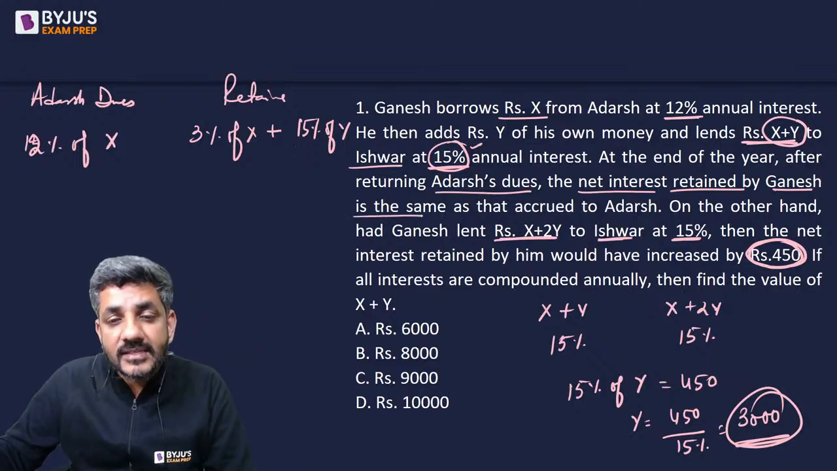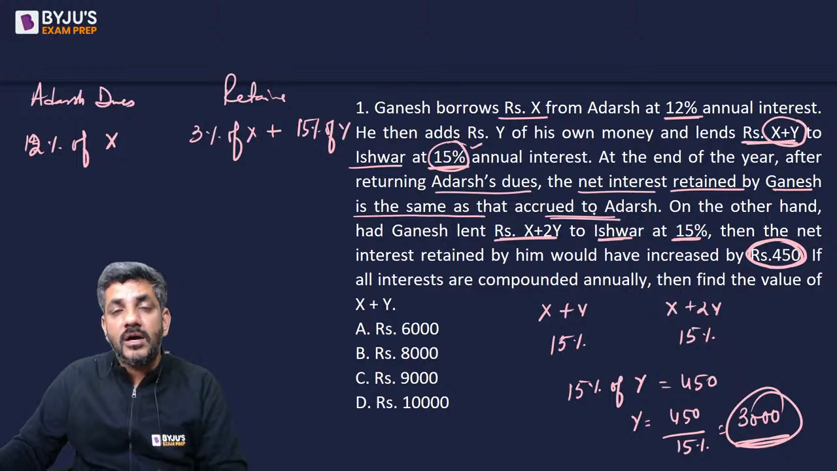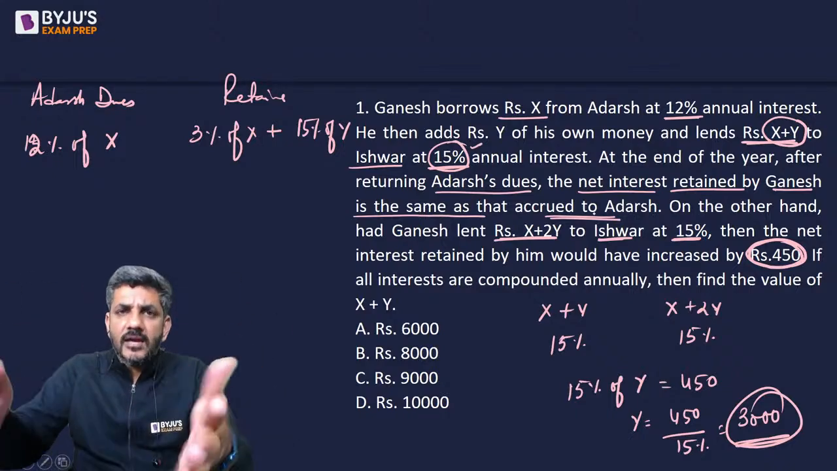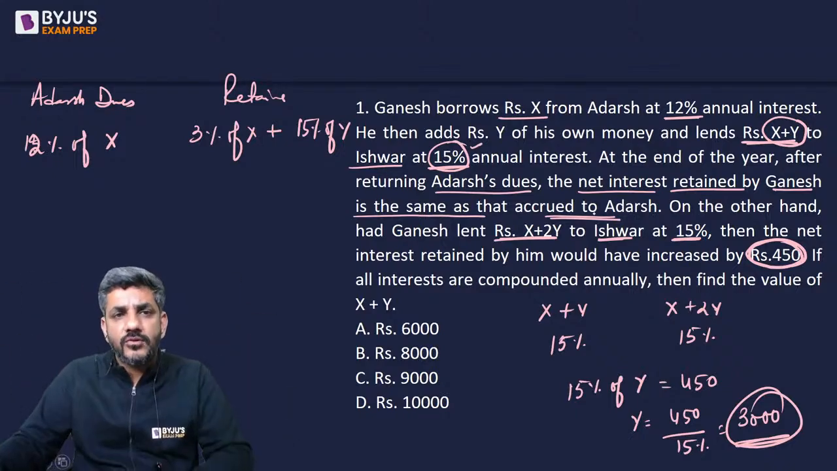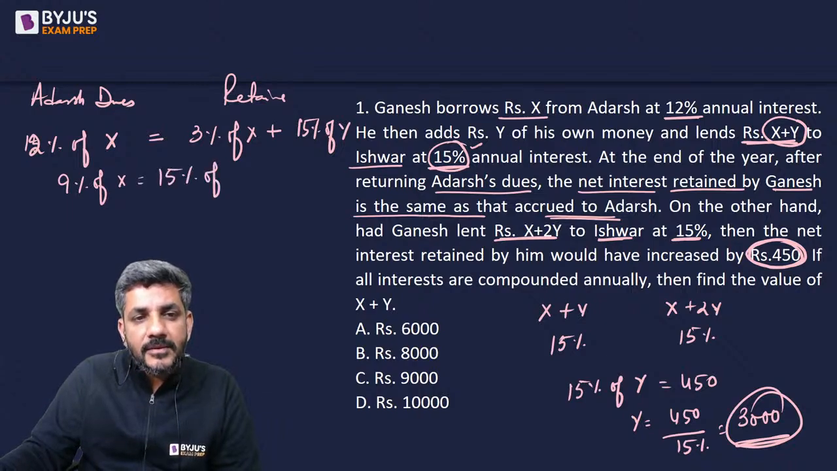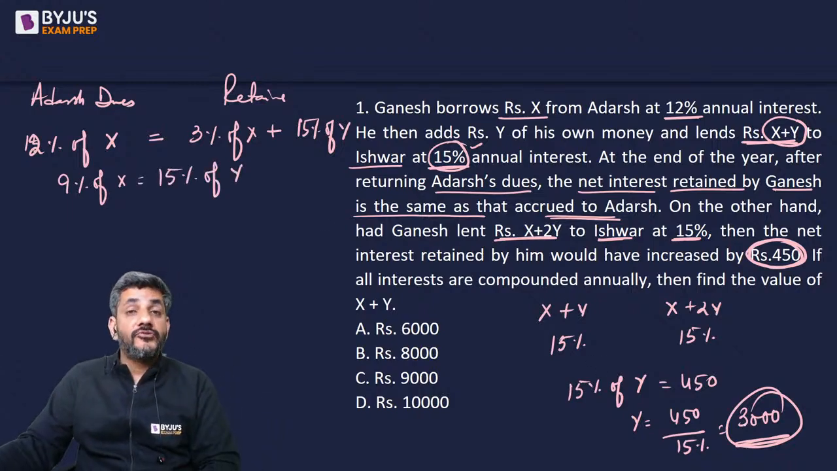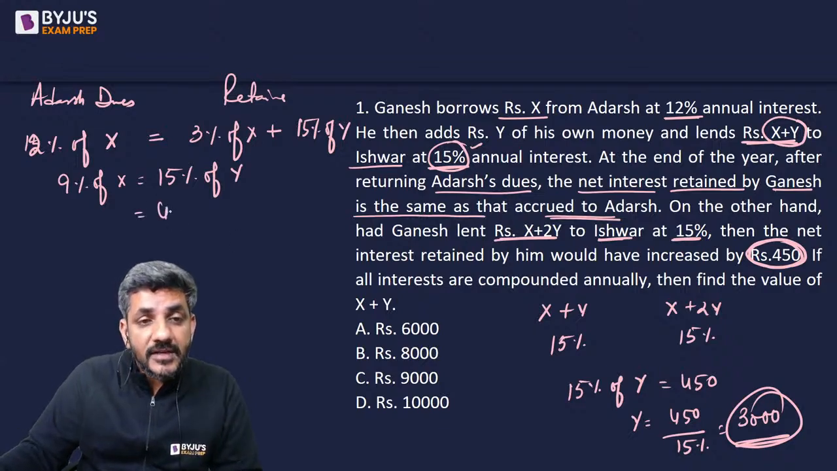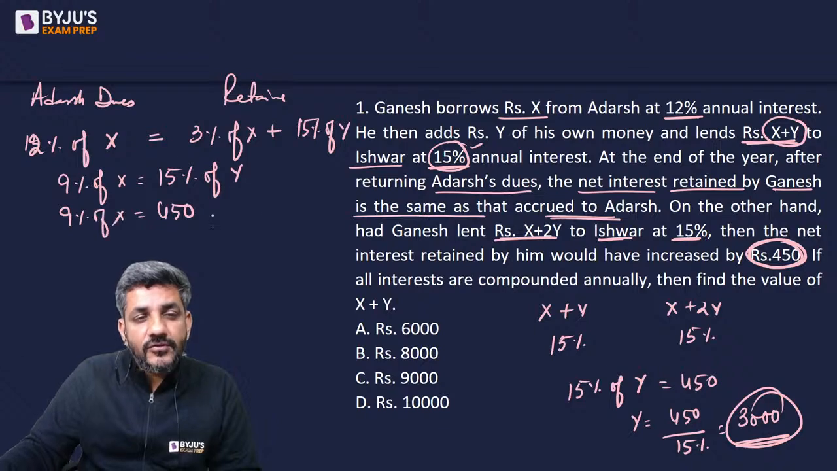Question says it is the same as that accrued to others. Accrued मतलब जो उसको दे दिया, accrue करना मतलब इकट्ठा करके आदर्श को जो देना था. They are equal. So from here can I say 9% of x is equal to 15% of y, where y is 3000. 3000 का 15% होता है 450. तो 9% of x is 450. That means x is equal to 5000.